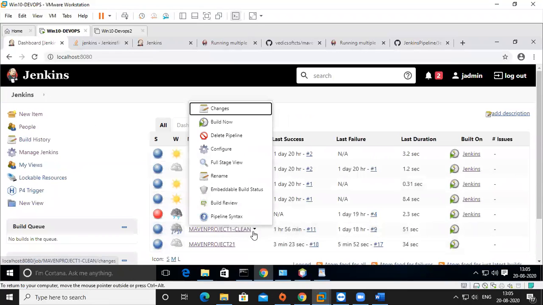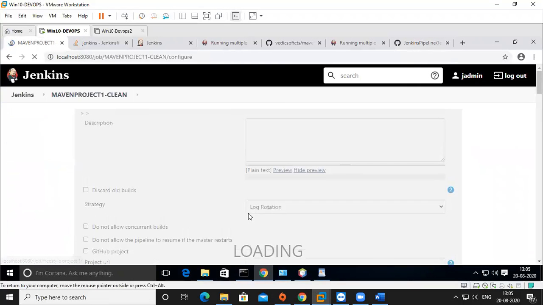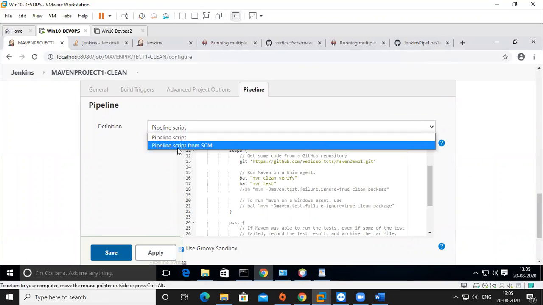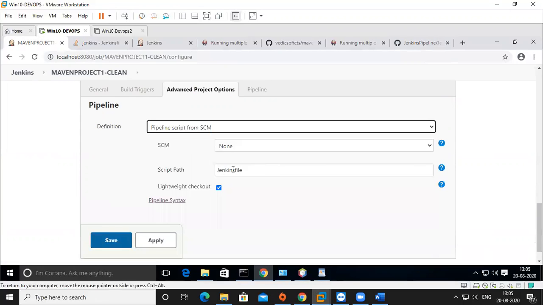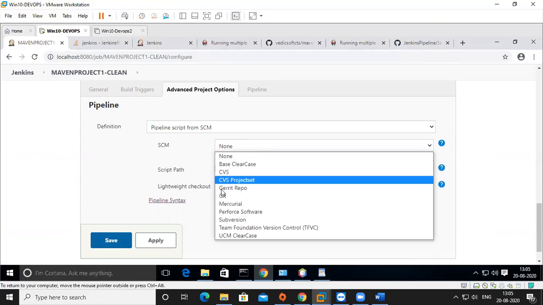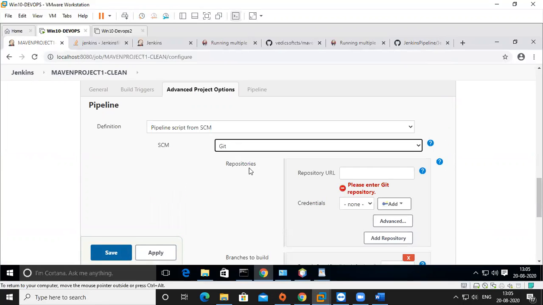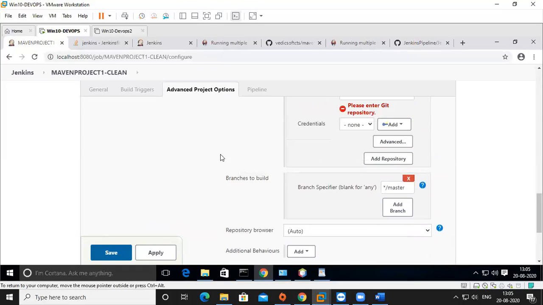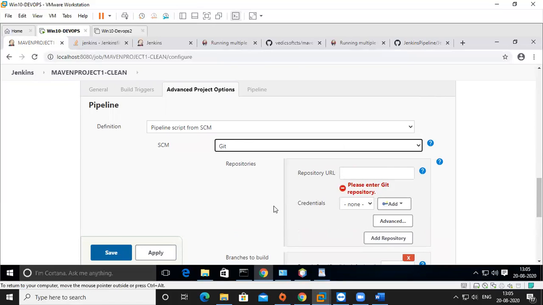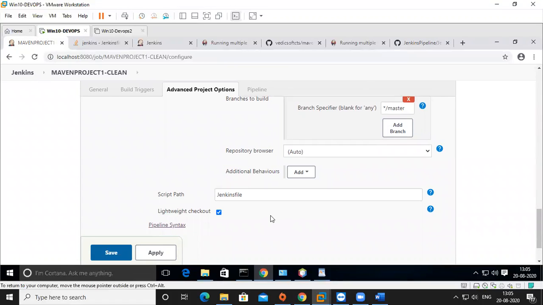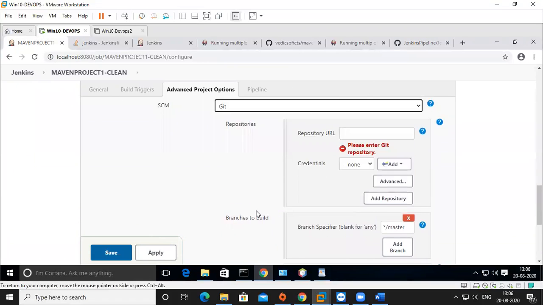For example, if you take this one, configure. So I declare something, right? If you are giving pipeline script from SCM, source code management, then we have to tell where your SCM is. You can use none or you can use Git. When you are giving GitHub, it will download the source code from Git, and the Jenkins file is already declared there, so it will execute from there only. That is quite easy, right?